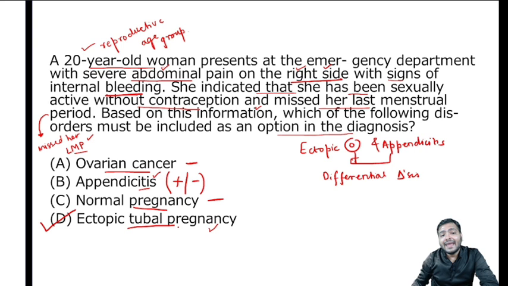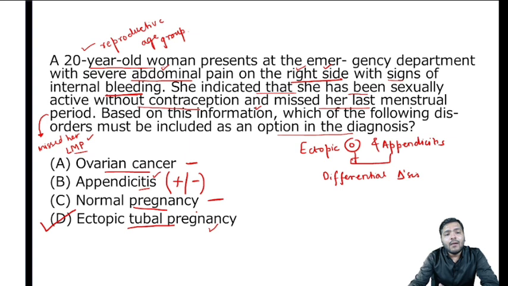So it will be an ectopic tubal pregnancy, and it is the best answer amongst all the options provided in this case. Appendicitis can be there, but remember, along with the complaint she is giving you a history that she has missed her last menstrual period. So the more precise answer would be the ectopic tubal pregnancy.